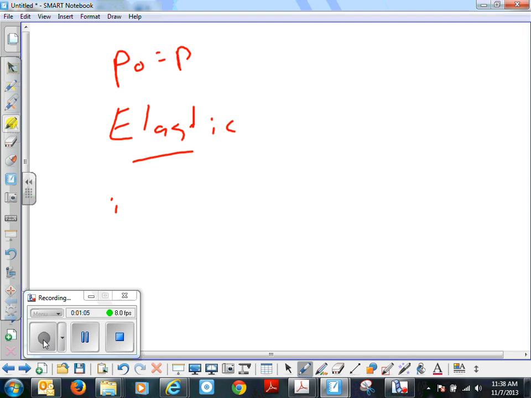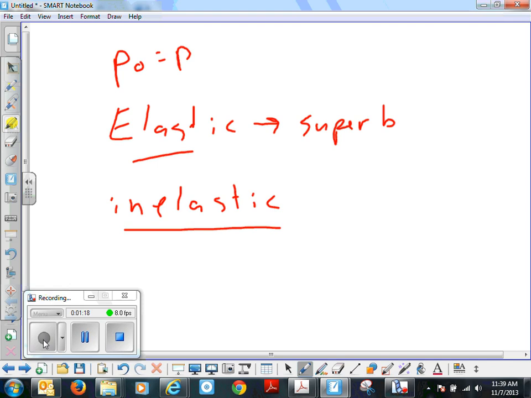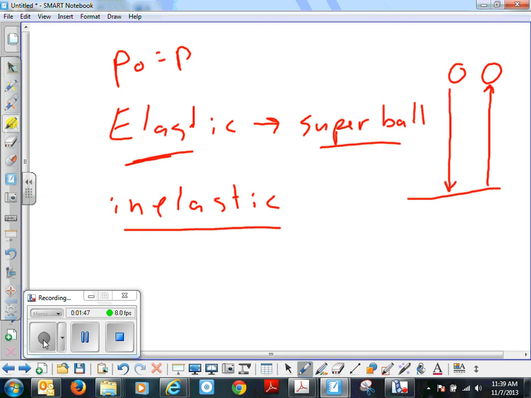Okay, an inelastic collision, inelastic. Sorry, before I go on, the best elastic collision that we see regularly, everybody knows, is a superball. A superball is about as good as we see in an everyday situation. If we had a perfectly elastic collision and we let a superball drop to the floor, this point would be the collision, right? And if it was perfectly elastic, it should return to the same height. We know that doesn't happen, but that's a pretty good idea. We know that superballs are pretty good with elastic. And it makes sense. Elastic means bouncy, right?